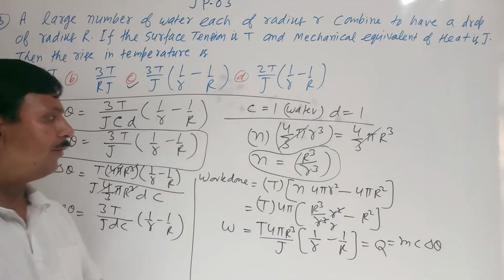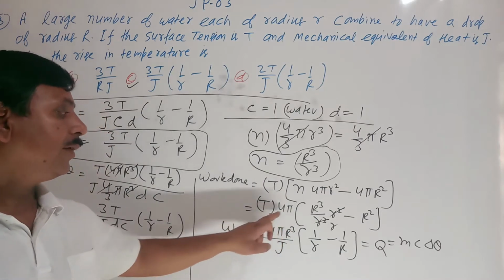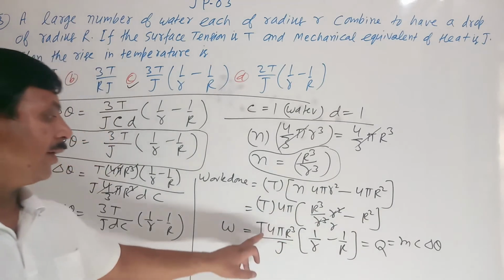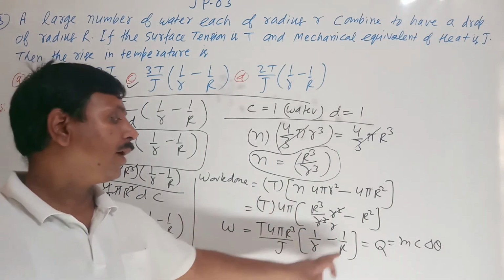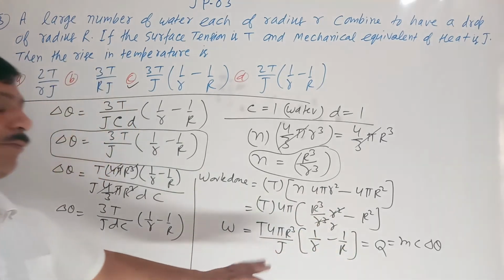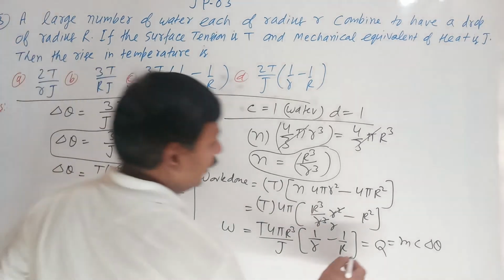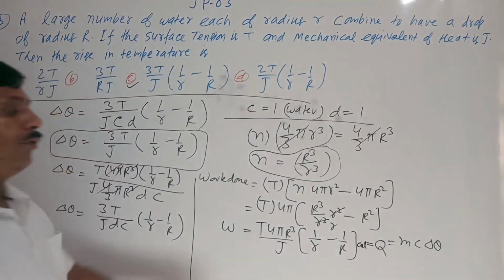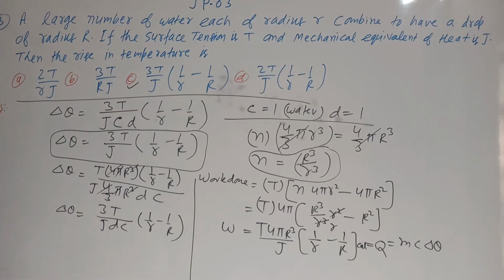One thing you have to know: the work done formula is T into 4 pi (R cube upon r minus R square), or in this form you can remember T 4 pi R cube (1 upon r minus 1 upon R) joule. If you want to convert to calorie, divide by J. Okay, this is calorie. So Q is equal to mc del theta, the change in temperature. So this C option will be correct.